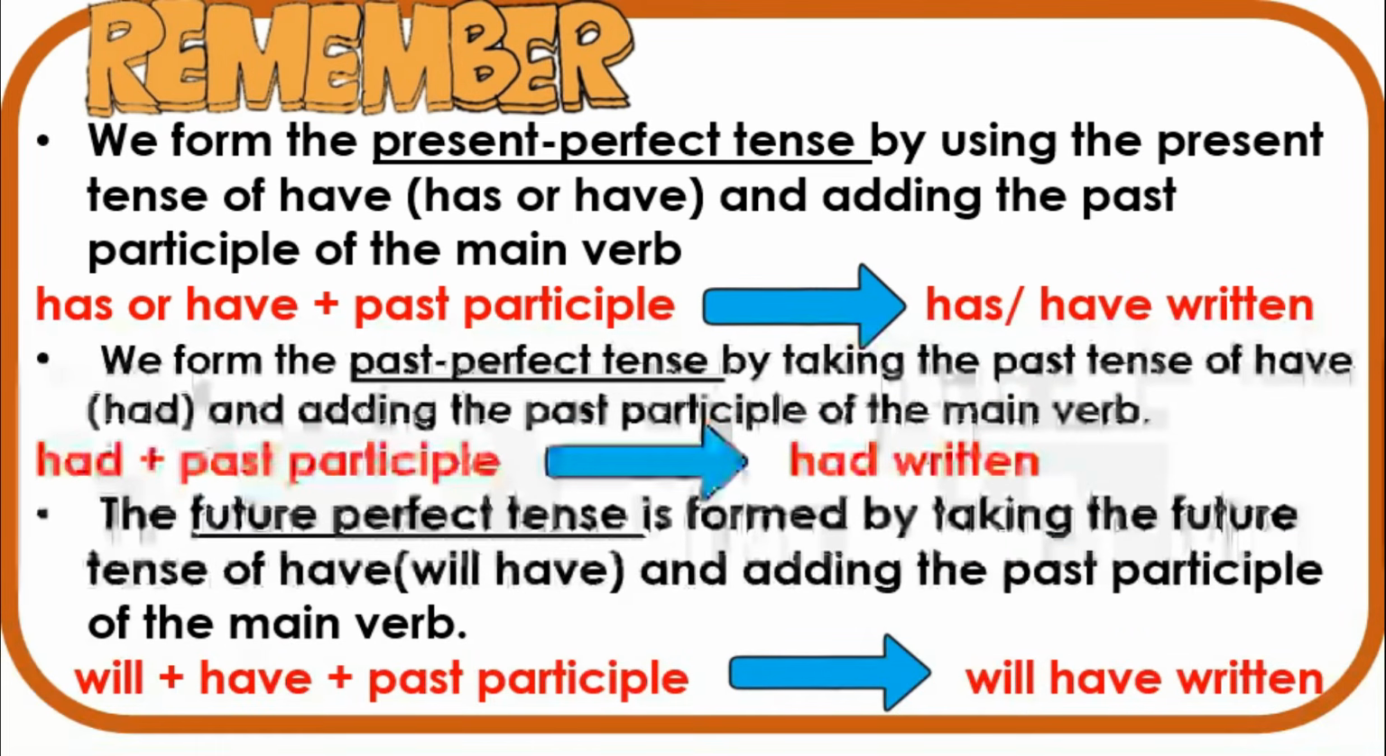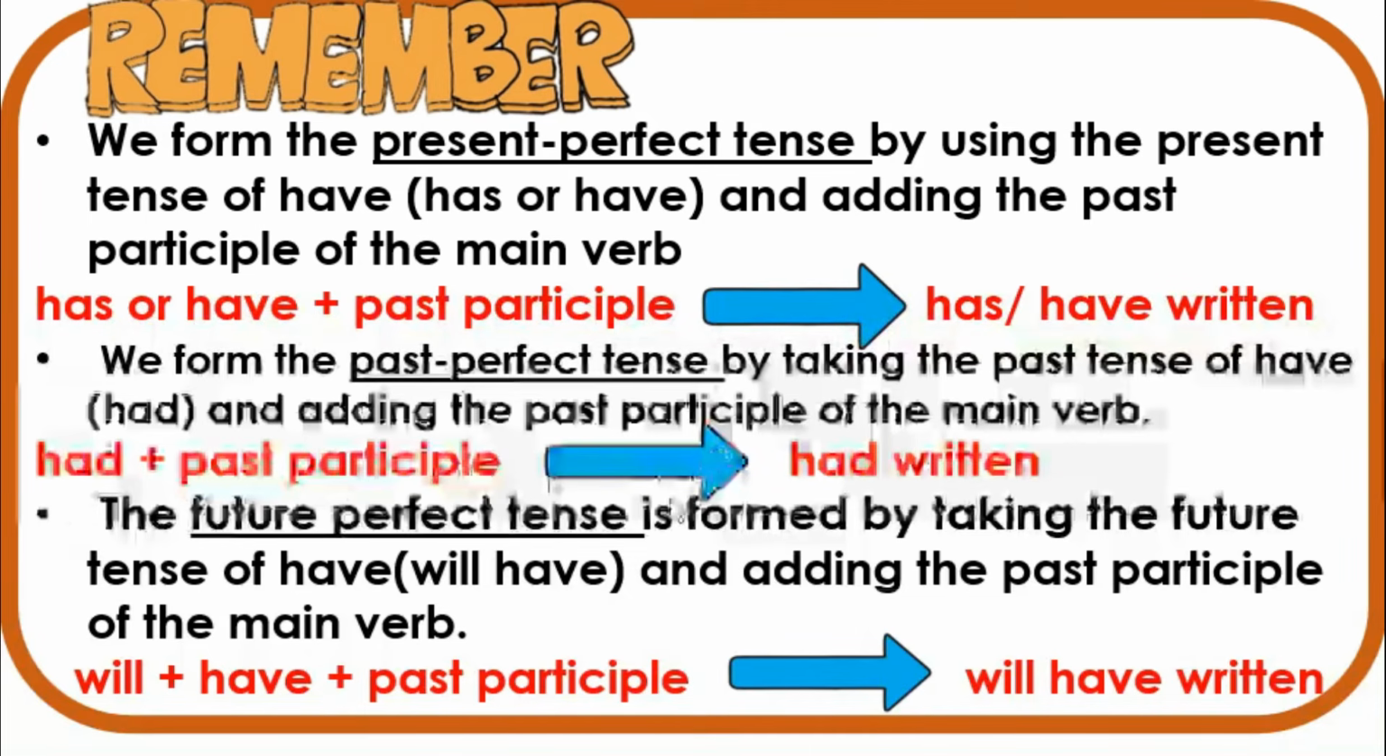Remember, we form the present perfect tense by using the present tense of have, has or have, and adding the past participle of the main verb. Has or have plus the past participle: has, have written. We form the past perfect tense by taking the past tense of have, which is had, and adding the past participle of the main verb: had plus the past participle, had written.